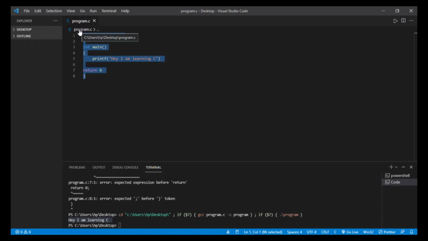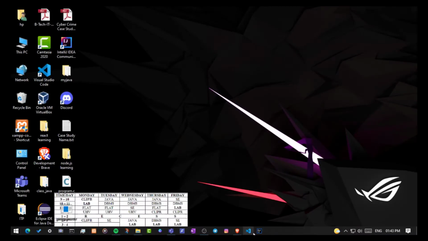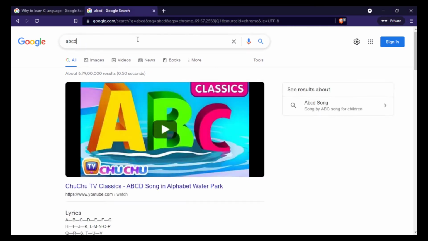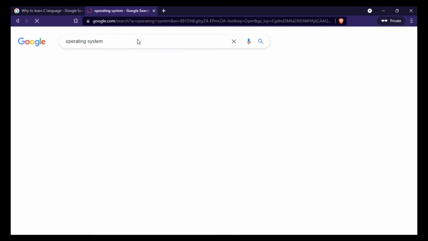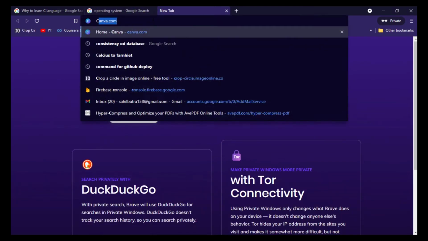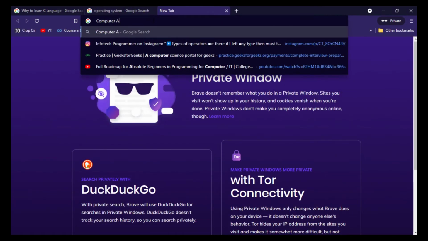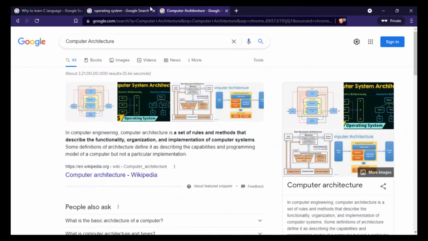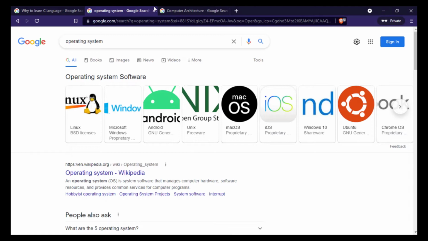Like this we can run a C program, and we came to know the first feature of C language, that it helps us to understand how a computer works. But this is okay, and still it will not help us understand fully how a computer works. For the full and proper working of a computer, you have to learn subjects like operating systems and, other than that, computer architecture. These are the two subjects that you will learn, and then you can know fully how a computer works and what the functionality of computers is.